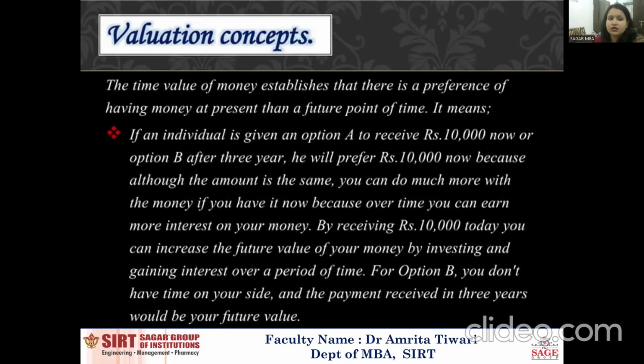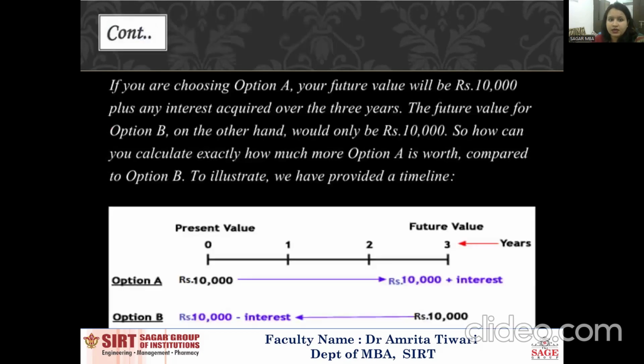Although the amount is the same, you can do so much more with the money, because over time you can earn more interest on your money by receiving the 10,000 today. You can increase the future value of your money by investing and gaining interest over a period of time. Option B doesn't have time on your side, and the payment is received in 3 years. What would be your future money?